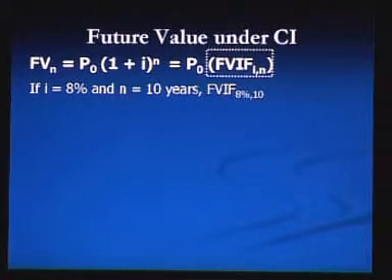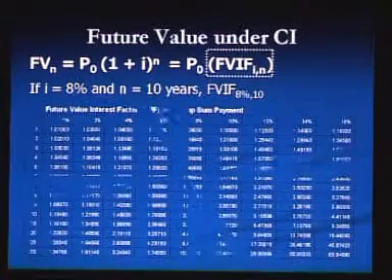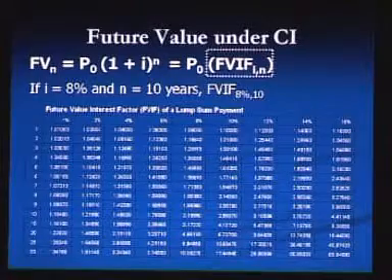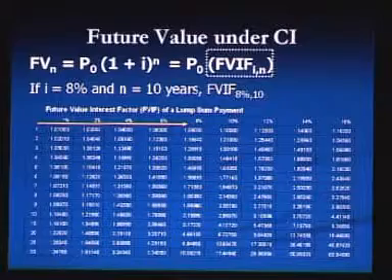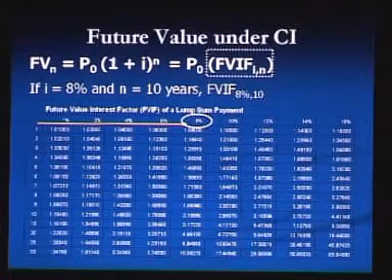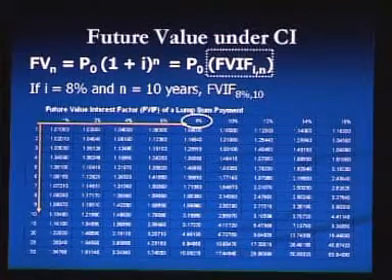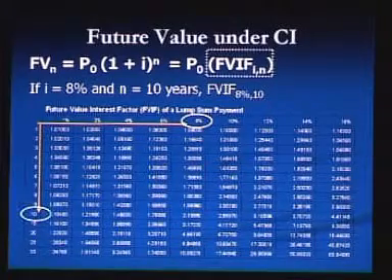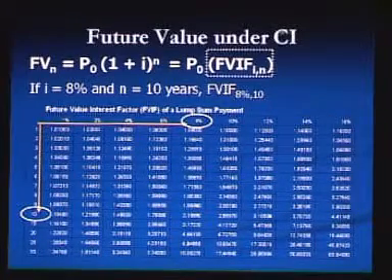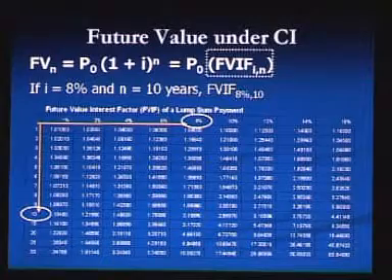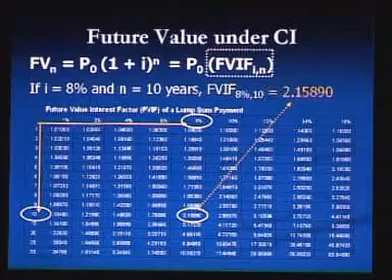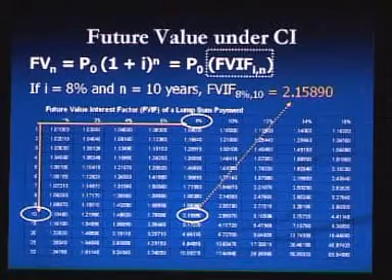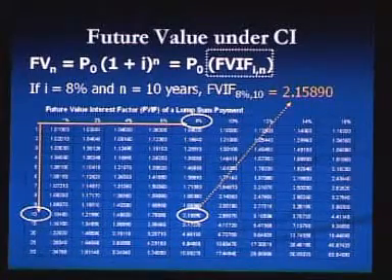If I is equal to 8% and n is equal to 10 years, then we can look at the future value interest factor table, where we have to move to the right side horizontally to get the 8% interest rate, and we have to move downward vertically to get the number of periods, that is 10. So, by matching this column and row, we will find the future value interest factor for 8% and 10 years, that will be 2.15890.